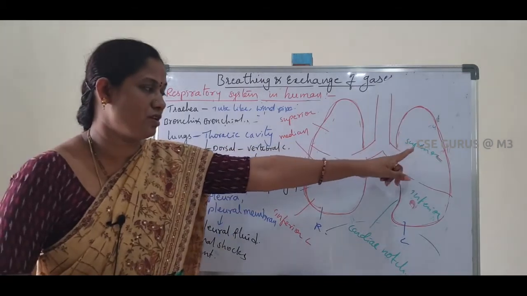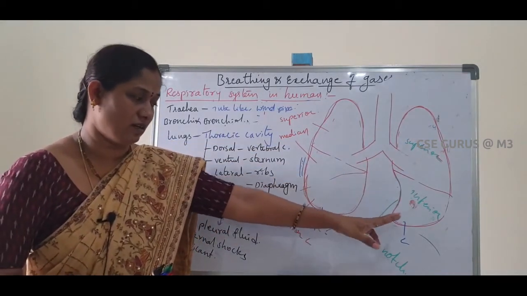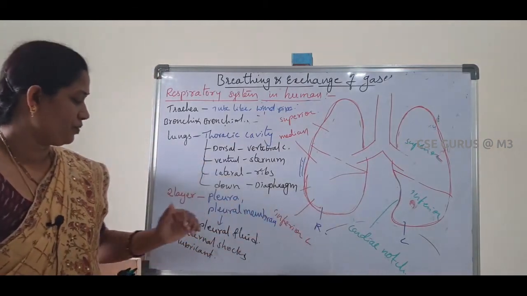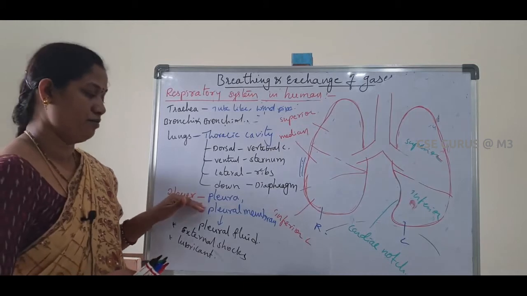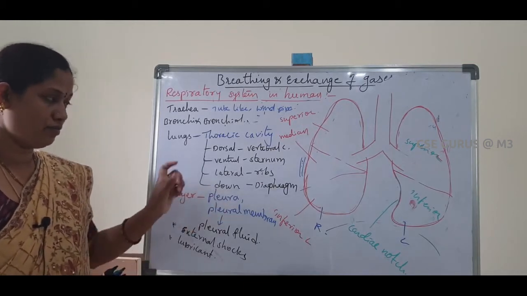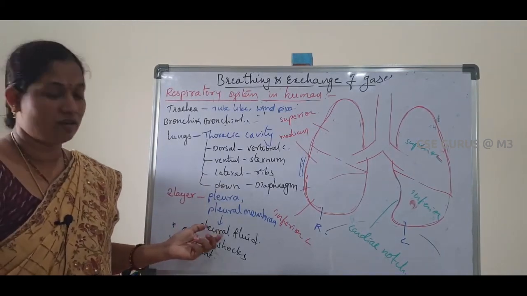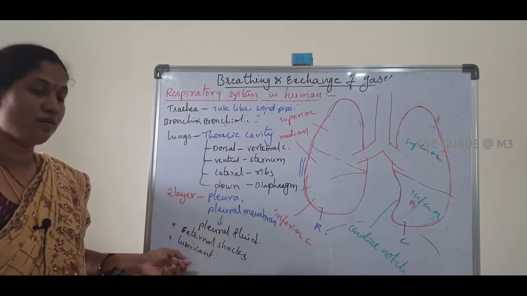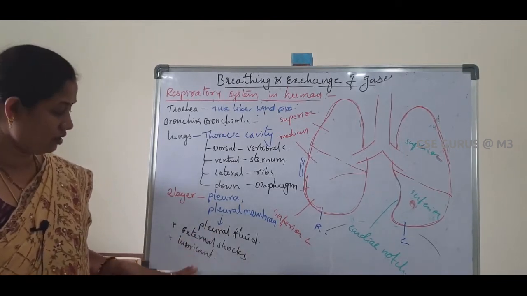Left: superior lobe and inferior lobe. The left lung has the cardiac notch. Each lung is covered by a two-layered membrane called the pleural membrane or pleura. In between the two layers fluid is present, called pleural fluid. It helps to prevent external shocks, and also acts as a lubricant.